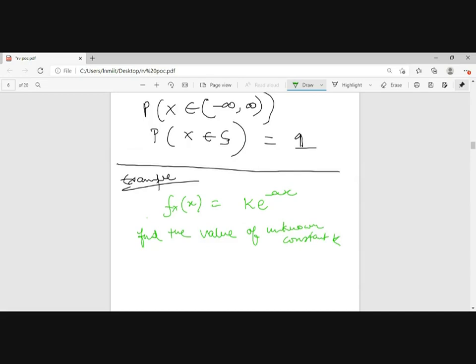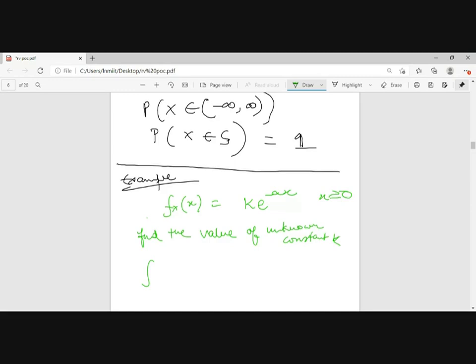What will be its value? Next, I can say f of x is u of x, or I can say x is greater than or equal to 0. Now it will be easy.